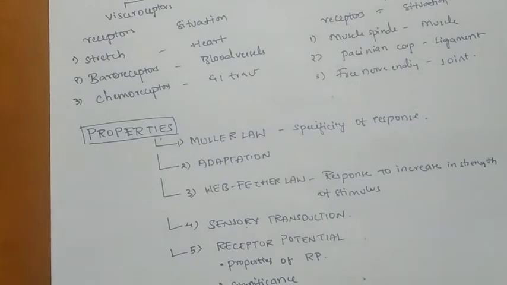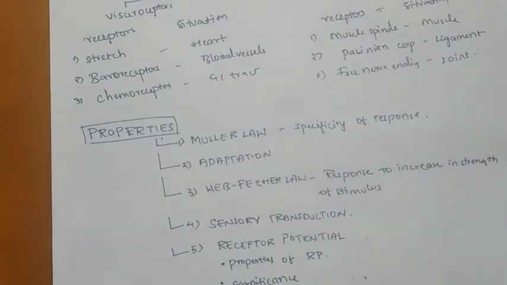Okay, moving on to the properties of the receptor. There are 5 properties. First is Muller's law, which is the specificity of a response. A receptor will respond to a specific sensation. For example, a touch receptor will respond to touch sensation. Similarly, a temperature receptor will respond to temperature sensation, whatever it may be. So there is a specificity for a response.